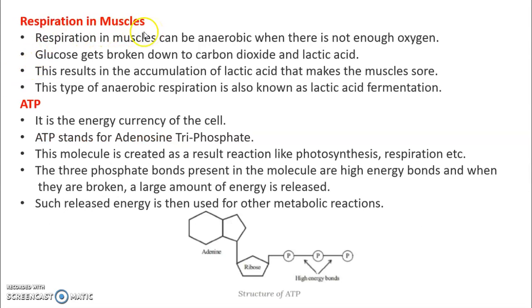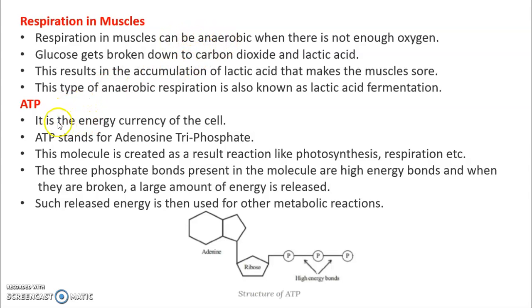Respiration in muscles. Respiration in muscles can be anaerobic when there is not enough oxygen. So glucose breaks down to carbon dioxide and lactic acid. This results in the accumulation of lactic acid, and that makes the muscles sore. This type of anaerobic respiration is also called lactic acid fermentation. So we can say that when respiration occurs in muscle, it is an anaerobic process.